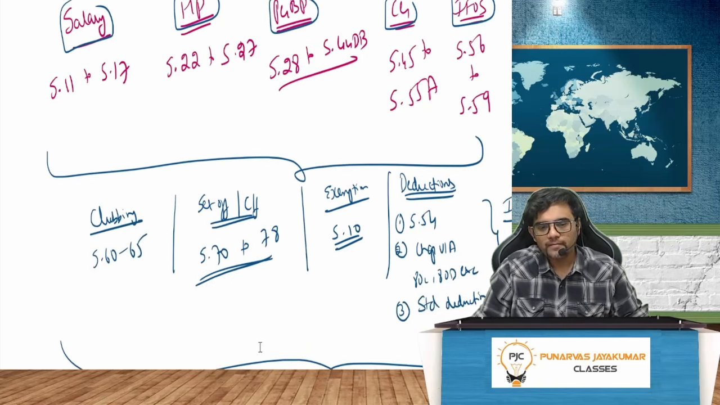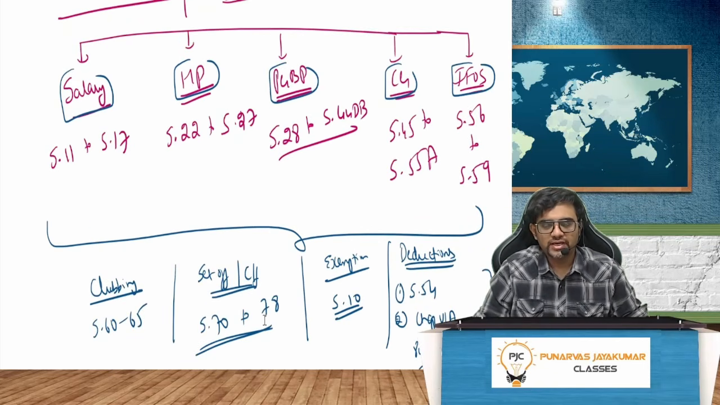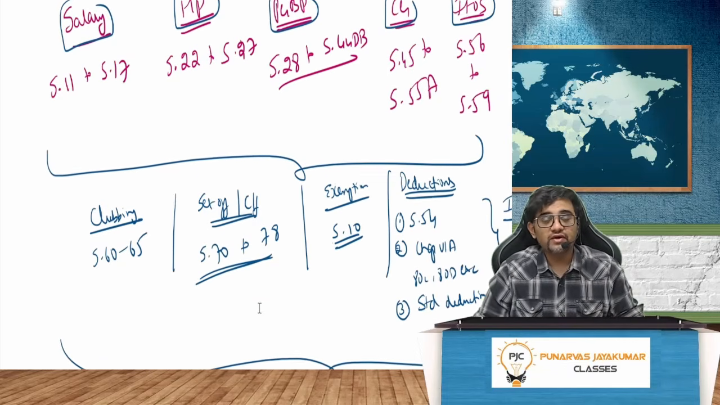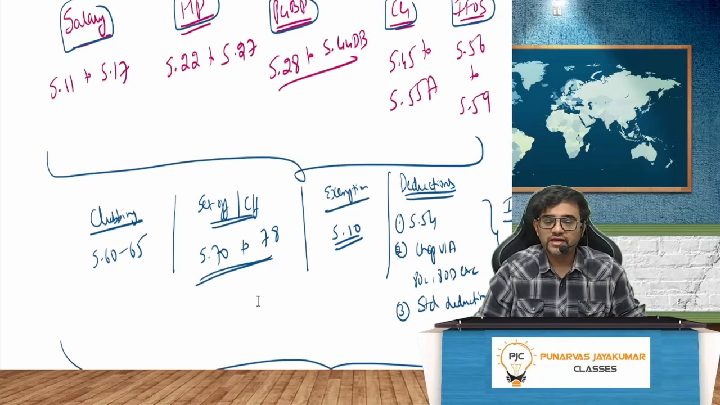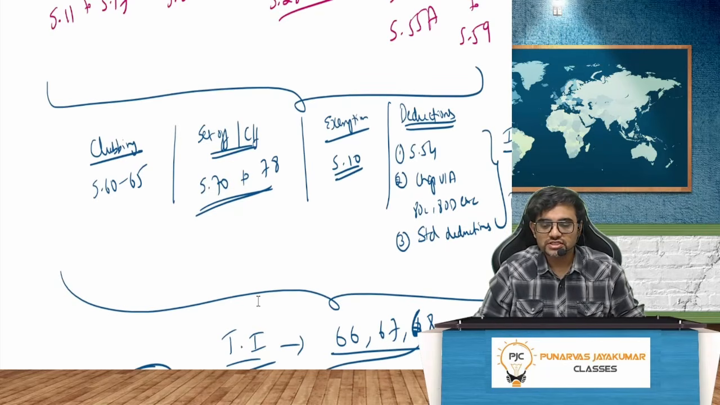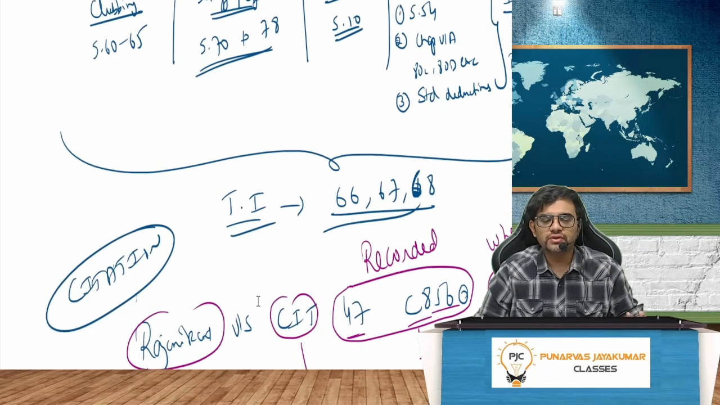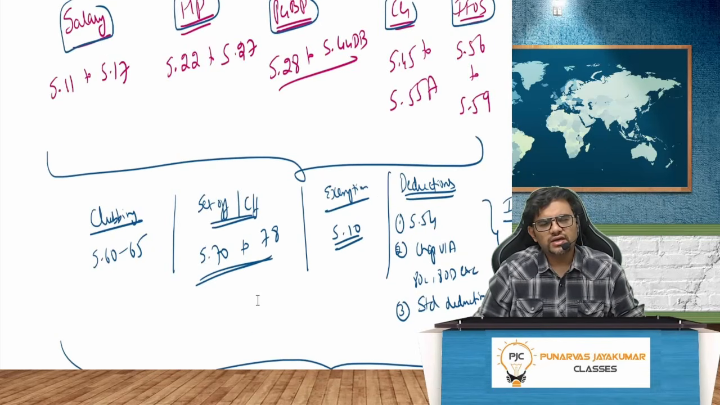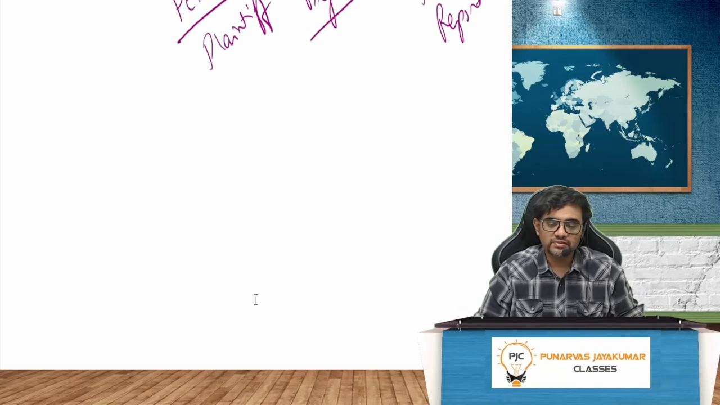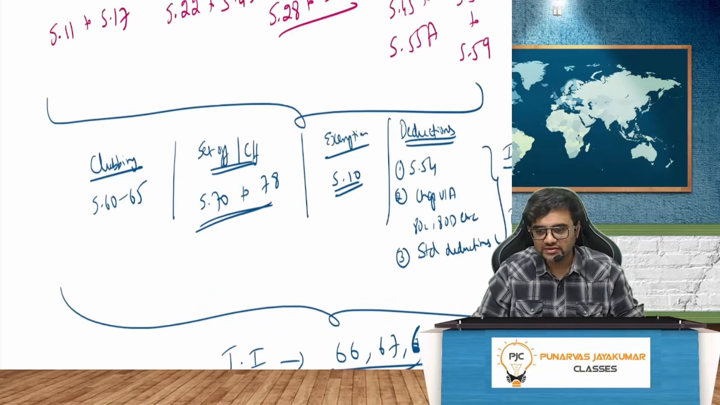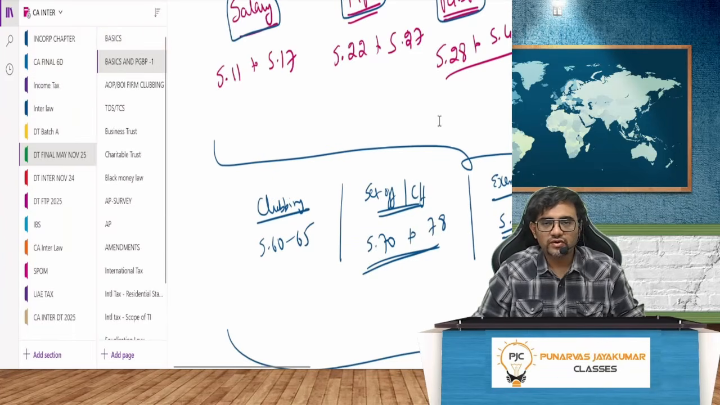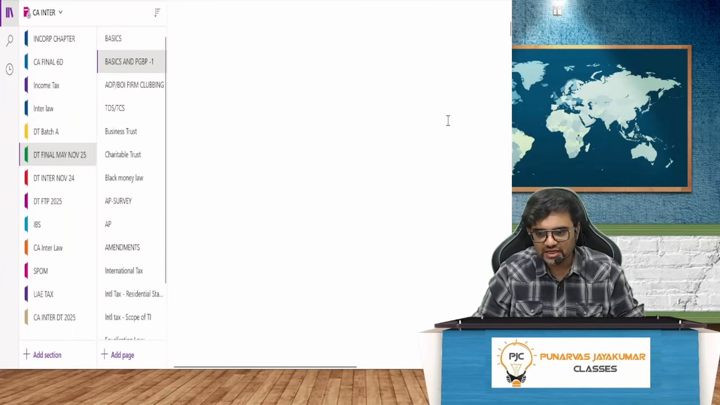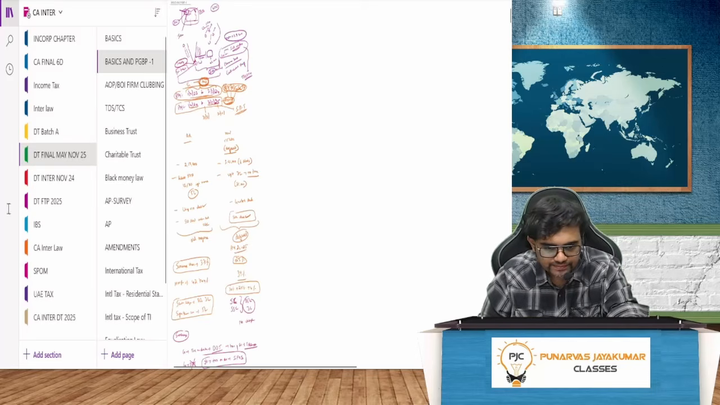Excellent. Very good. So salary, house property, PGBP, capital gain, IFOS. Then we have clubbing, set off, carry forward, exemptions, and deductions. Ultimately, you will get to the total income. Sections 66, 67, 68 are the sections with respect to total income. So our syllabus covers everything. It's a vast syllabus, but DT is very easy. People simply say DT is difficult. They are all lying. It is one of the easiest subjects ever. To be very honest with you, it's very, very simple, guys. There's nothing in DT which cannot be done. There's absolutely nothing in that.